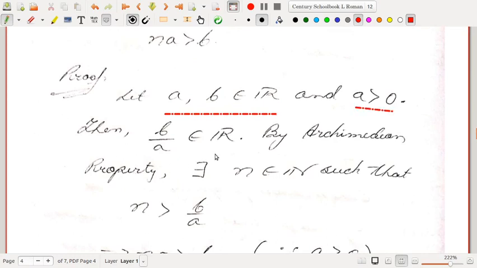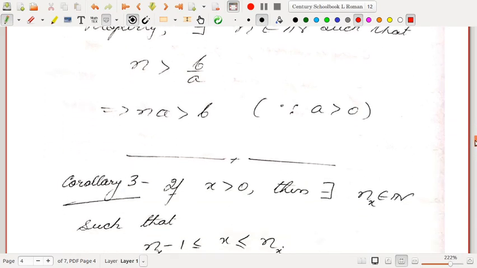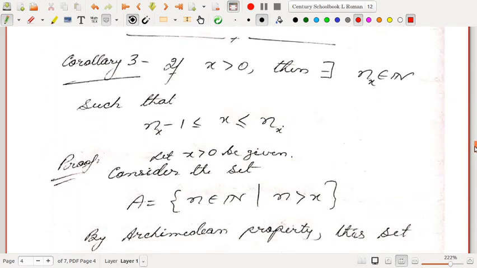Then b by a is an element of R, right? By the Archimedean property, there exists a natural number n such that n is strictly greater than b by a. We can multiply both sides by a because a is greater than 0, so na is strictly greater than b. Okay, so this is another equivalent form.